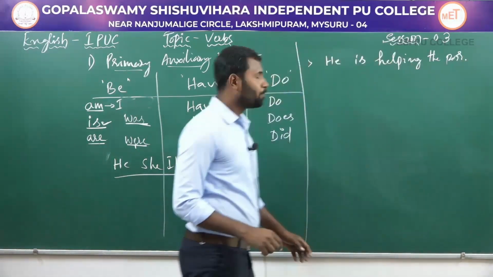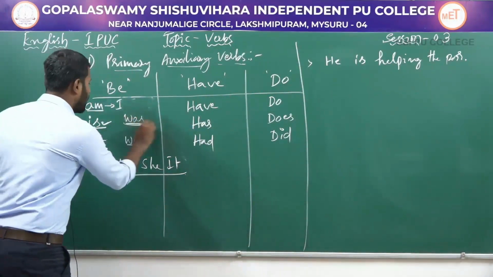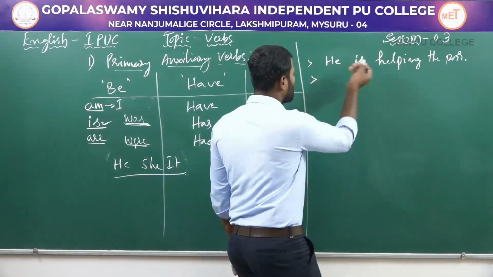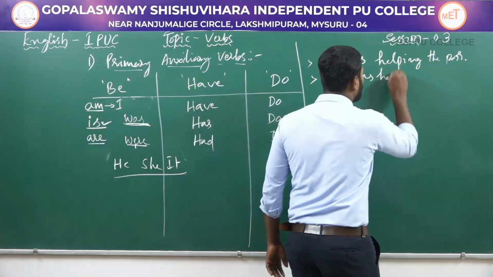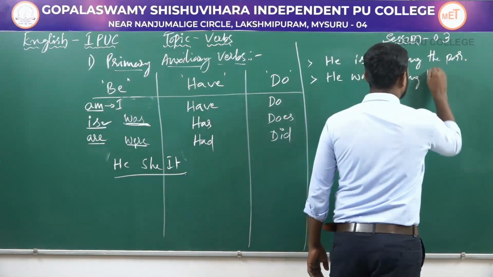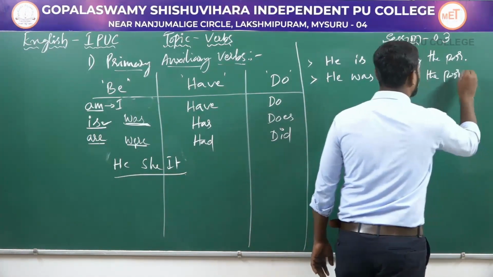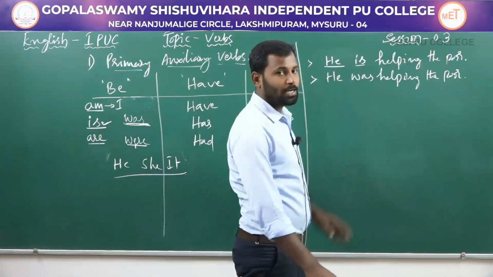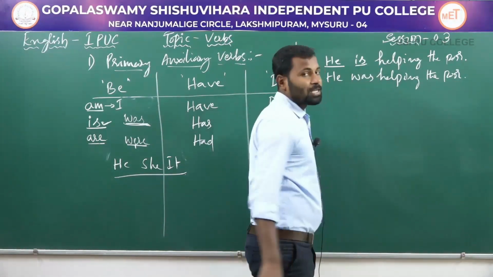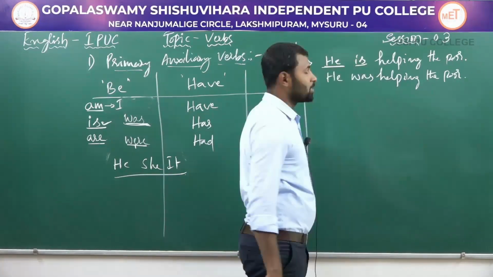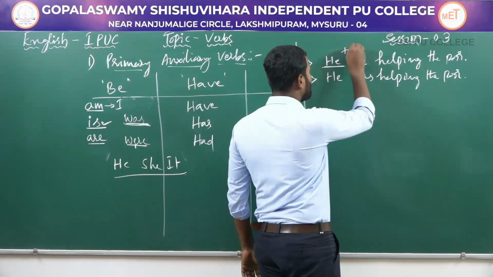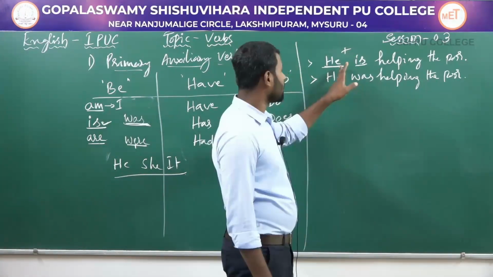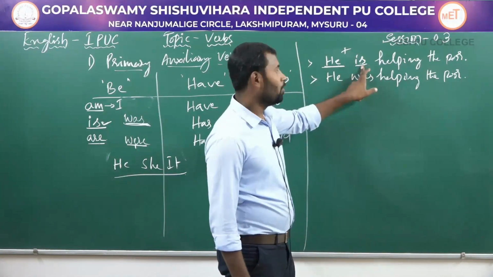He is helping the poor. And using was, you can write it as he was helping the poor. So in the first sentence, the auxiliary verb is used along with the singular noun. Thus, a singular verb must agree with the singular subject. Singular subject takes singular verb.